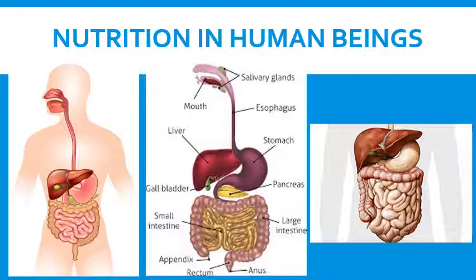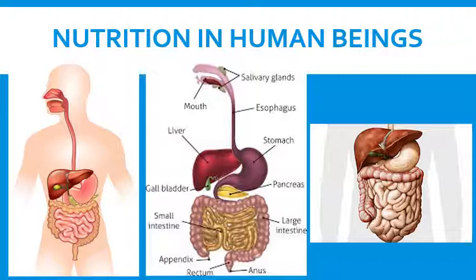The exit of the food from the stomach is regulated by a sphincter muscle which releases it in small amounts into the small intestine. From the stomach, the food now enters the small intestine. This is the longest part of the alimentary canal, which is fitted into a compact space because of coiling.